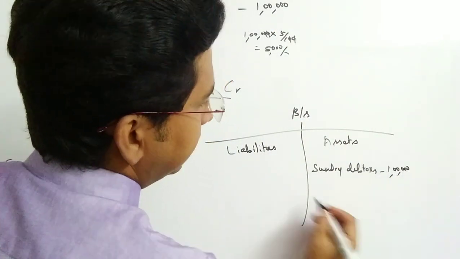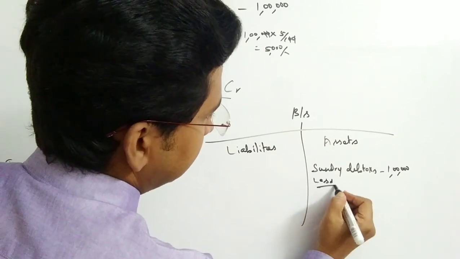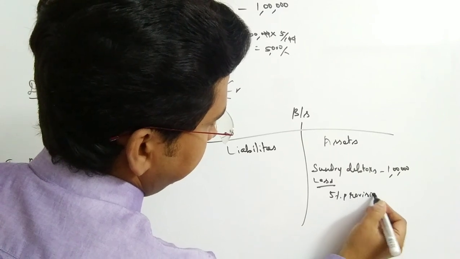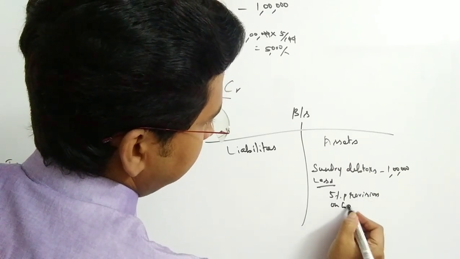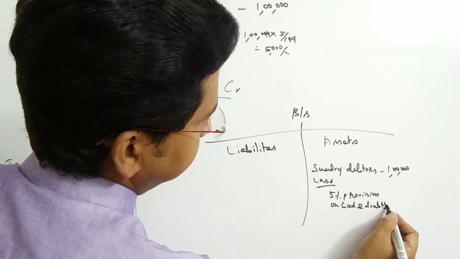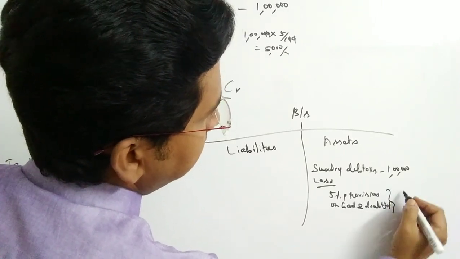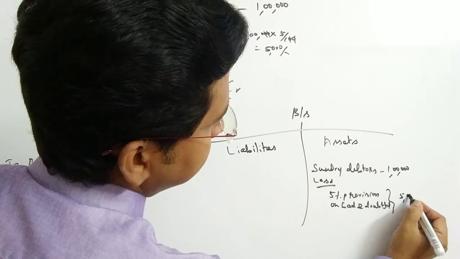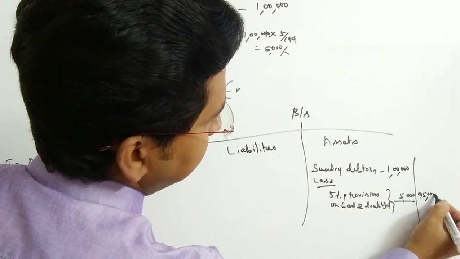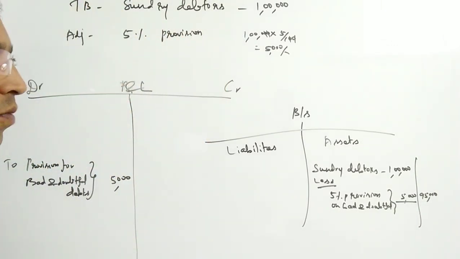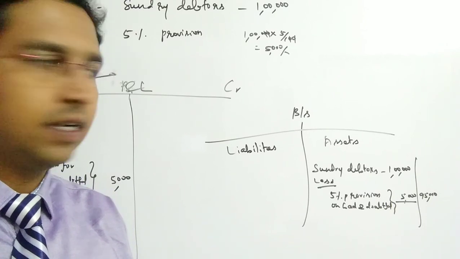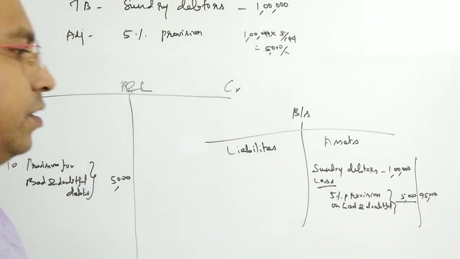Put it in the inner column, less 5% provision on bad and doubtful debts. How much? Put 5000 and write the remaining sundry debtors value, that is 95,000. Put it in the outer column of the asset side of the balance sheet. That is how we have to treat the provision.